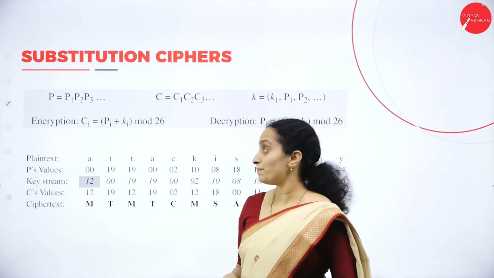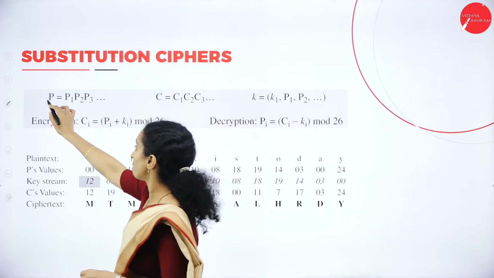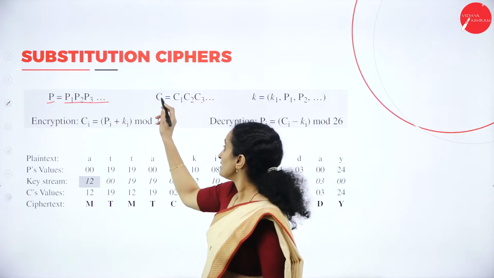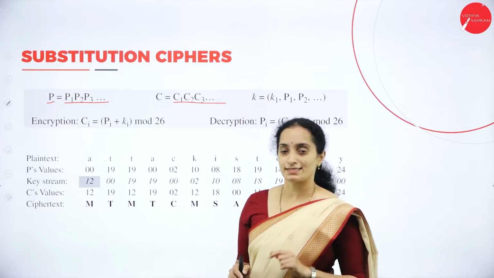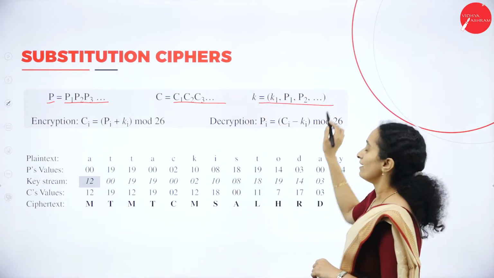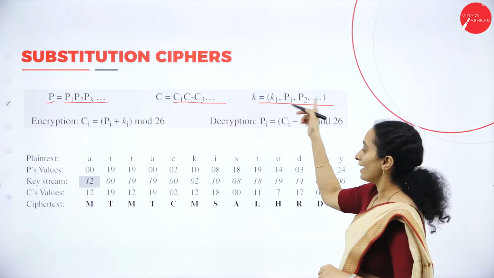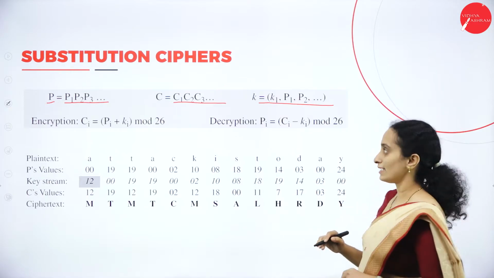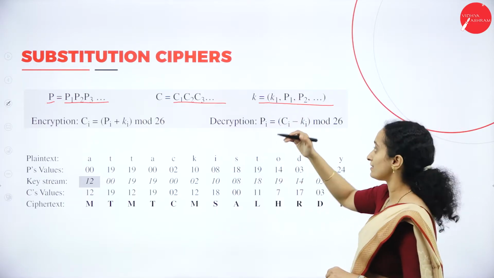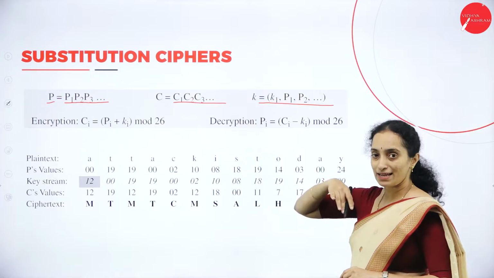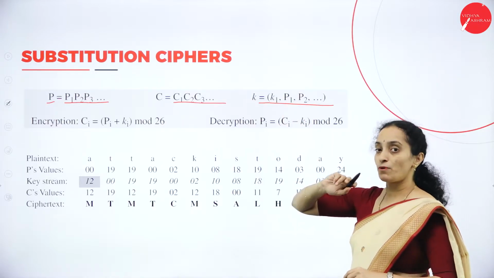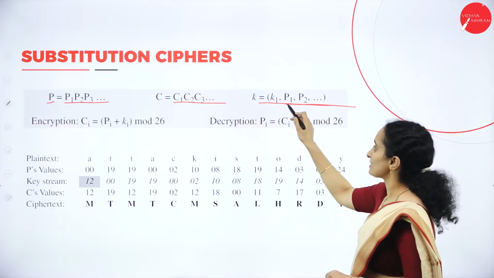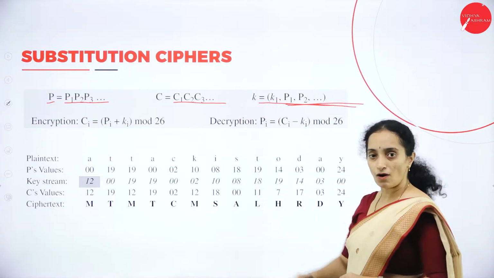I have given the example where we'll have a set of plain text. Plain text will have n number of characters. C will have n number of characters, that is the cipher text, and the key will have the auto key and the subkeys. K1 is the auto key generated by the sender, agreed upon by the sender as well as the receiver. Again generated by the encryption algorithm, but it will be agreed by both the sender and the receiver. The next subkeys will be generated by the algorithm itself.